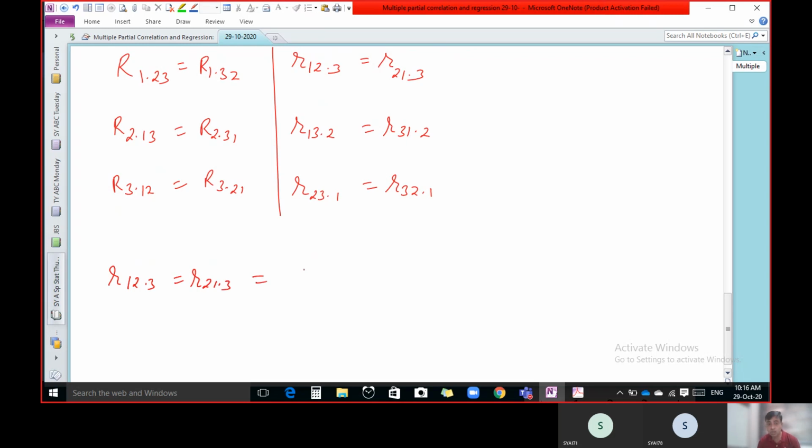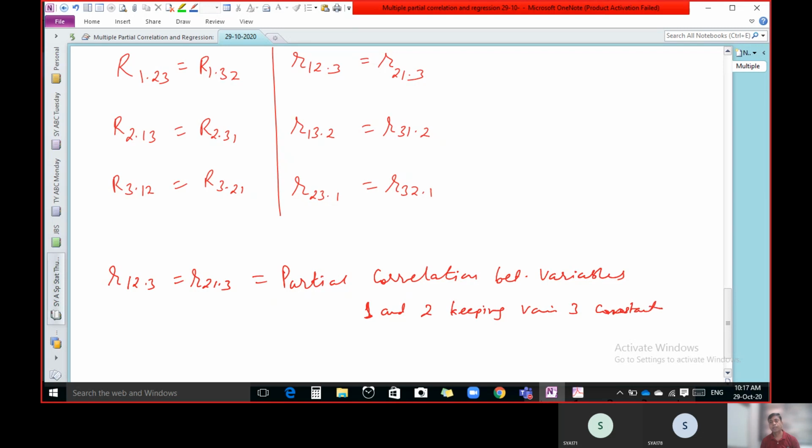Means partial correlation, the correlation between variable 1 and 2 keeping variable 3 constant.